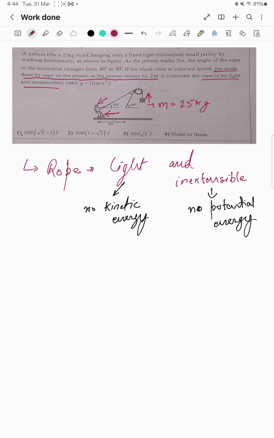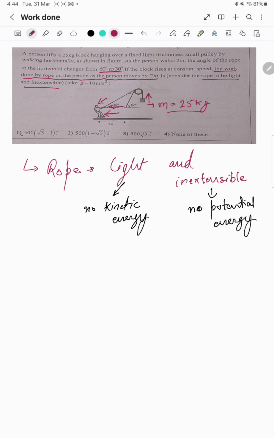Okay, so today we are going to solve a problem that is based on the work, power, and energy chapter. Let me first read out the question. This person is lifting a 25 kg block with the help of this rope. The mass of the block is 25 kg, the pulley is frictionless, and the person is walking horizontally, so the string goes from this point to this point, horizontally. The person walks 2 meters, and the angle of the rope changes from 60 to 30 degrees, as given in the figure itself.